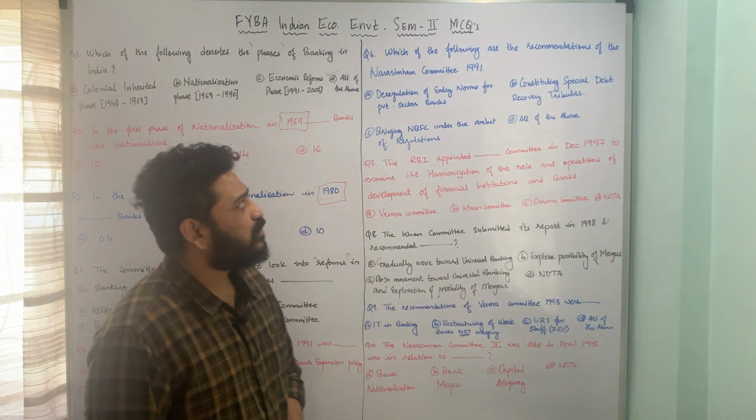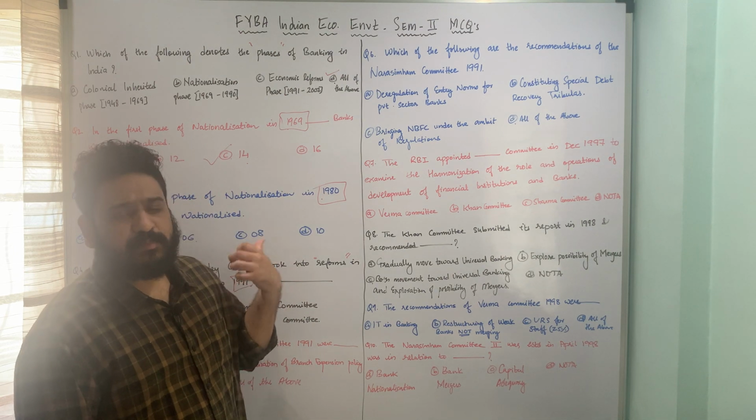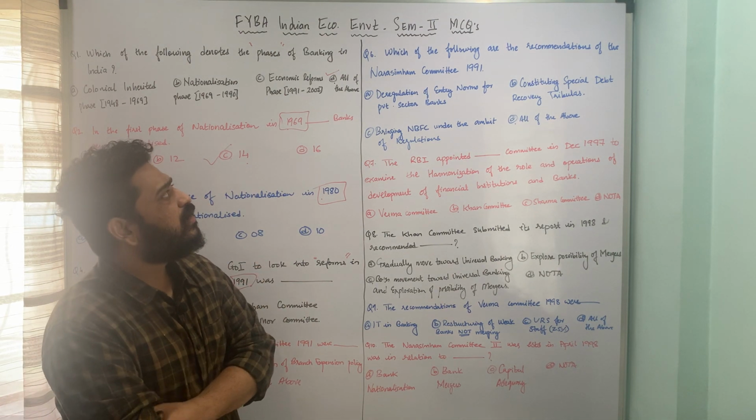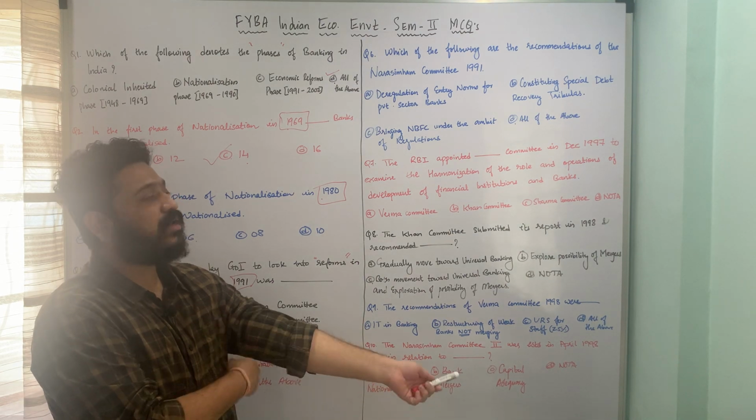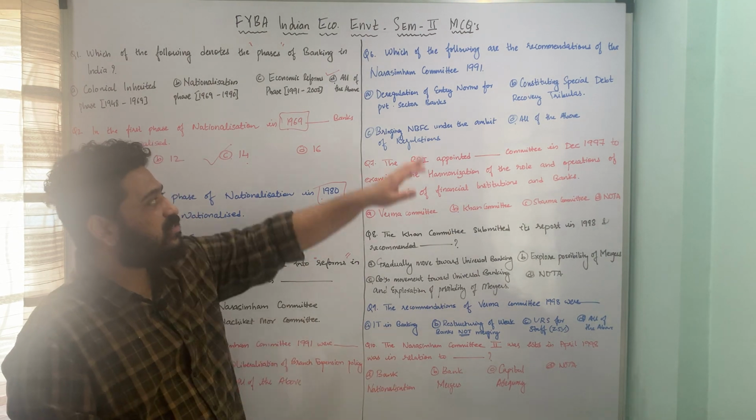Let us now move to the next one. Again, some more recommendations of the Narasimhan Committee. Which of the following are the recommendations of the Narasimhan Committee 1991? So here we have seen 3 recommendations. Let us look at here.